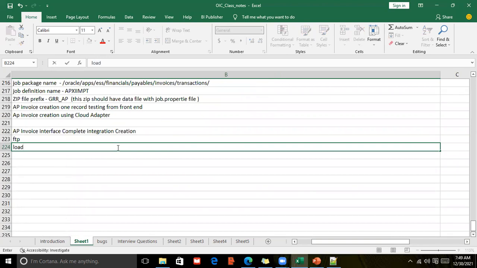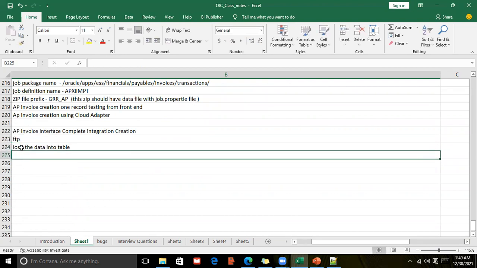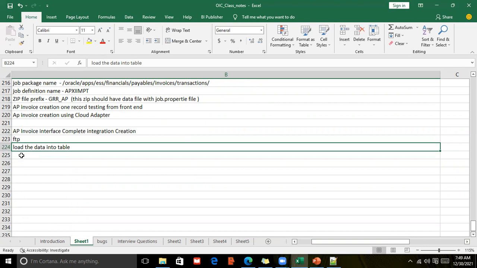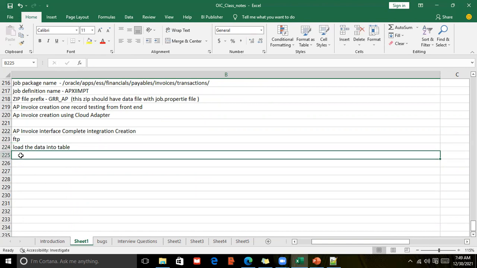How do we do it? In the same way, load the data into tables. This is a complex part because we don't have a SQL loader option, so we need to do it. We have to design this very carefully. And after loading the data, and we make sure all the data is loaded, then we'll go with the package call to validate the data.